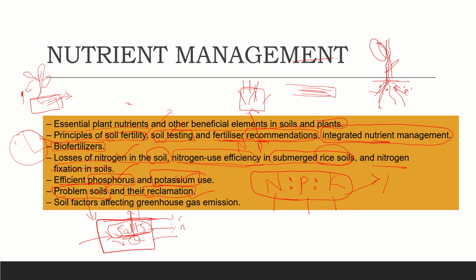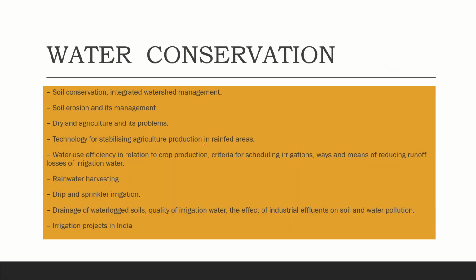Like we have different acidic soils, alkaline soils, sodic soils. So these are the problematic things, and how we can reclaim them is what we study. And next, soil factors affecting greenhouse gas emissions. How this soil is affecting or producing these greenhouse gases is what we study here in the nutrient management.